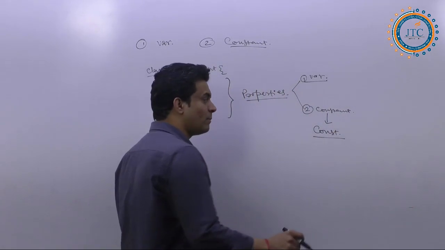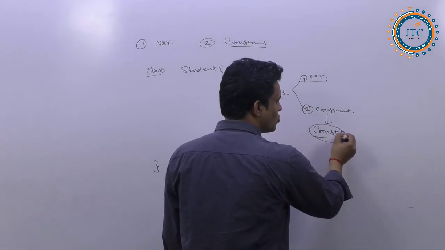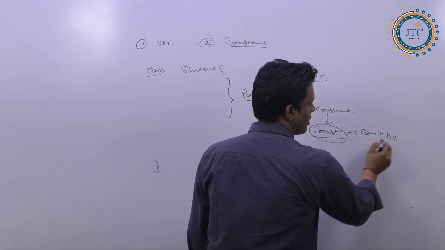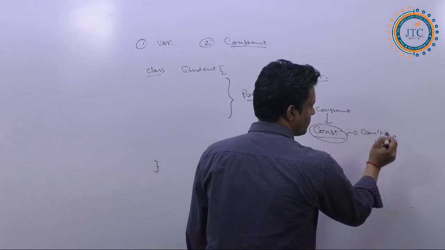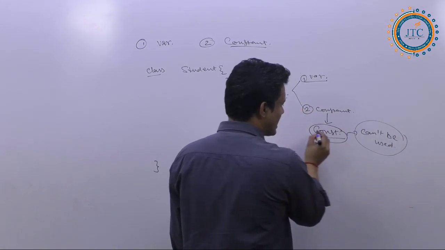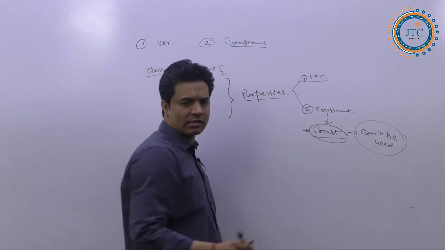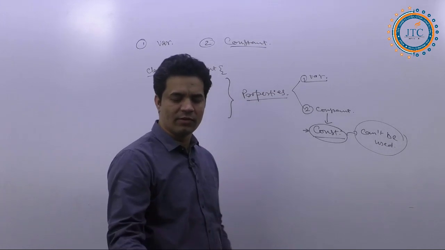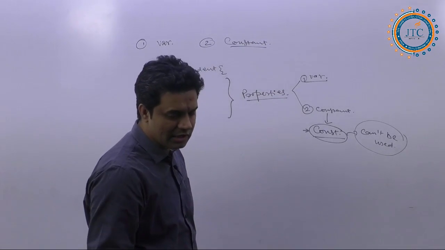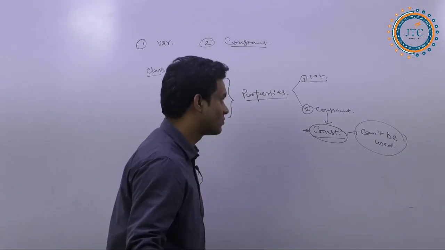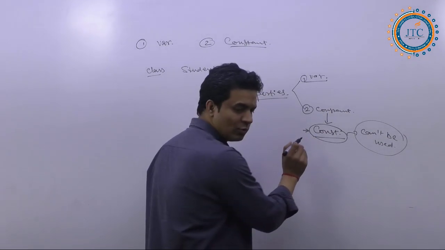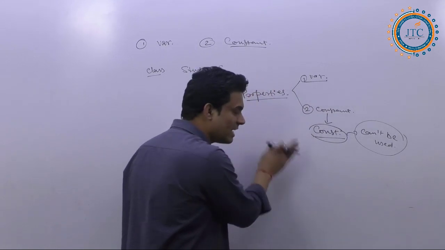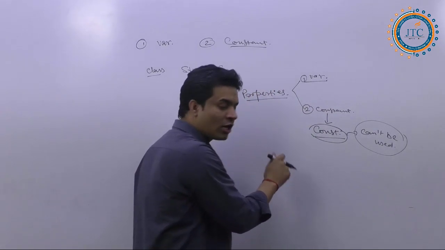But remember one point, it can't be used. This is a reserved keyword list. It is a reserved word, which means that in future it could be in use, but at present it is in the list of keywords and we cannot use it.